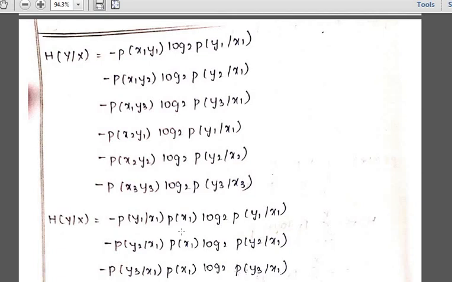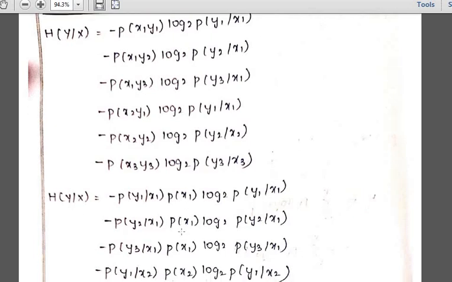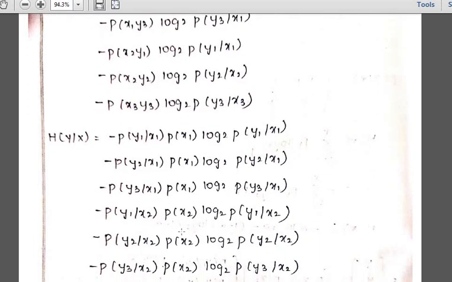Again, same p of x1 y2 is nothing but the probability of getting y2 as an output when applying the input x1, and p of x1. So further you have to go on simplifying all these 6 things. Again p of y3 divided by x1 into p of x1 into log 2 of p of y3 divided by x1, and applying x2 as an input, y1 as an output, then you will be getting this formula.